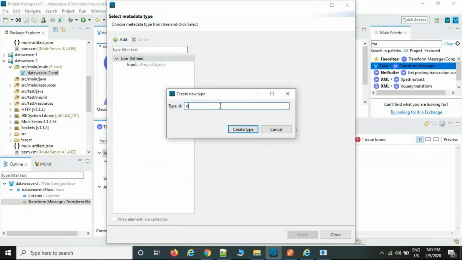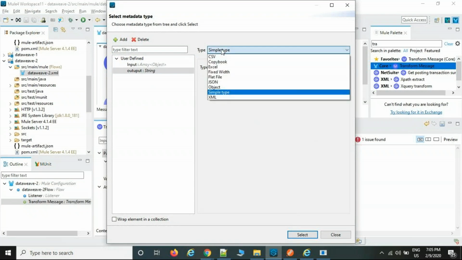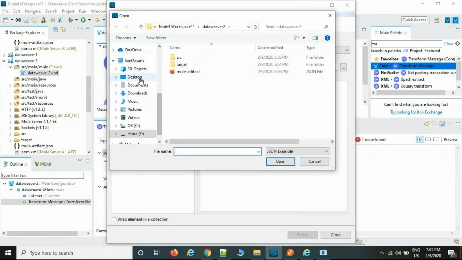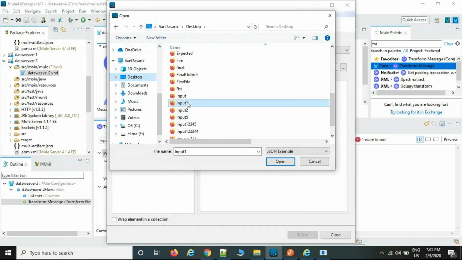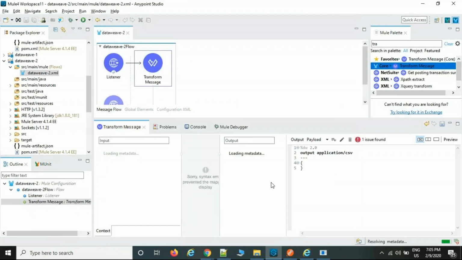Okay, output. What is the file which I have selected here? Okay, sorry. JSON example, desktop data, input one or something. I don't remember exactly what the file is. Okay, this is the example. Anyway, I will select the proper file. I'm going to explain now.